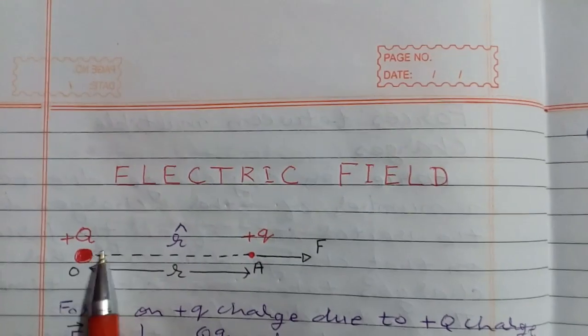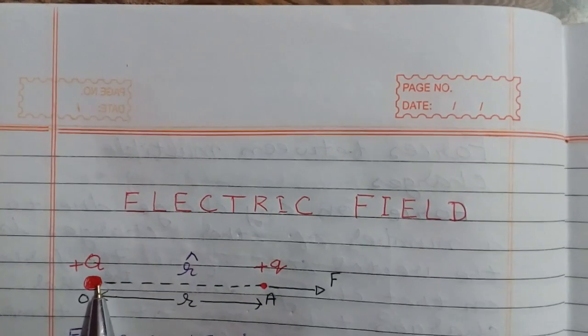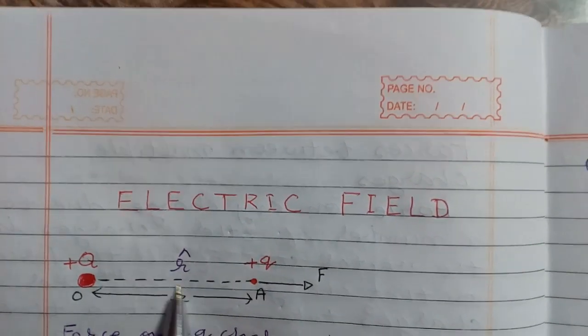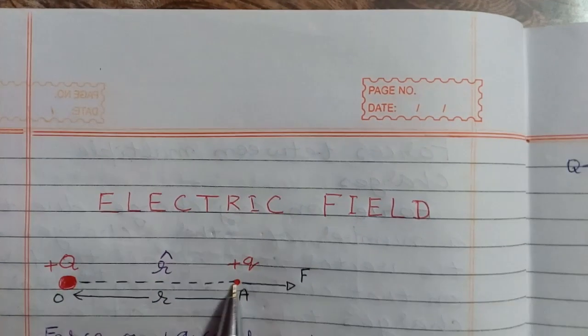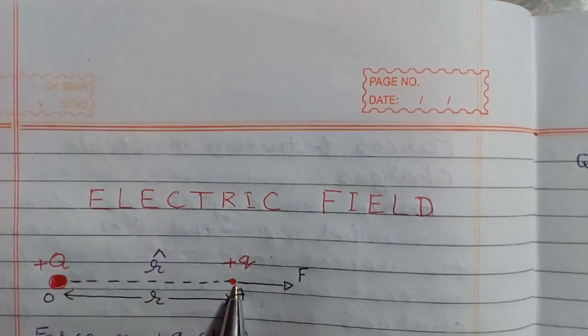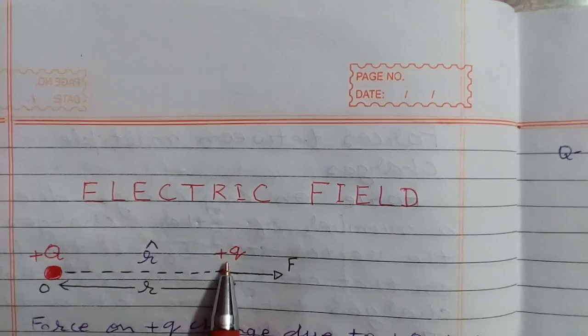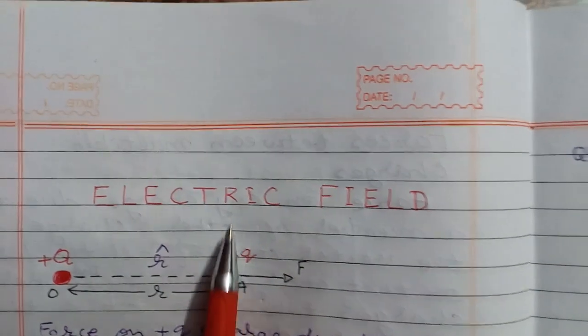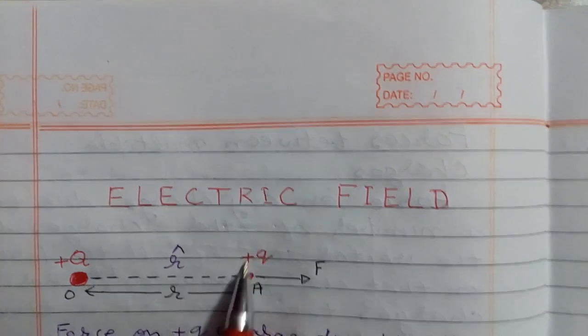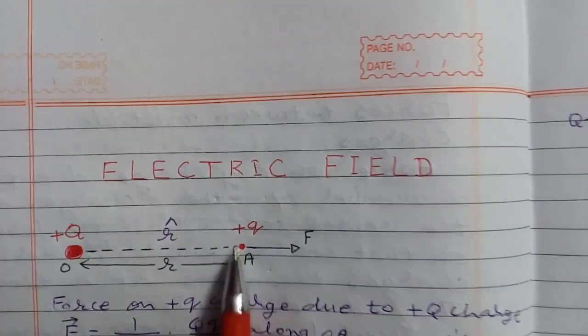Electric field, as you may see here, this is a plus capital Q charge, and when we keep another plus q charge, it is experiencing a force along this line. So this charge is experiencing force because of the electric field of this plus Q charge. Now